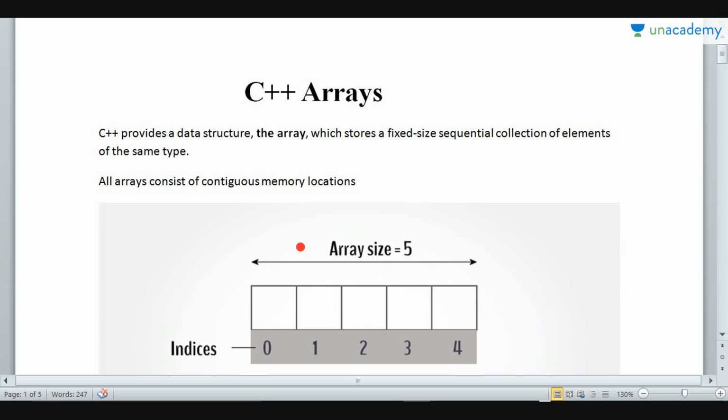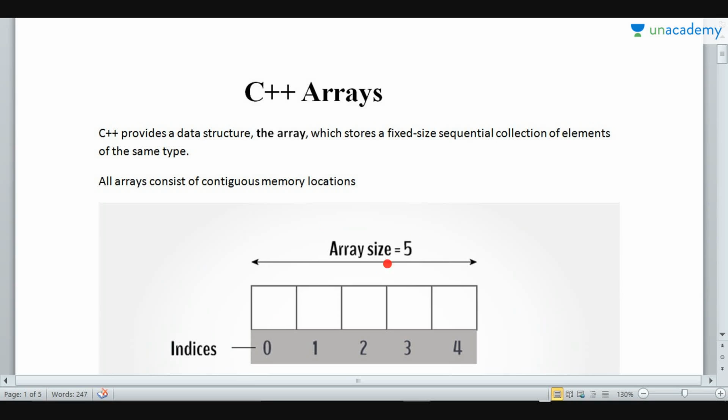An array is always stored in this way. And the elements stored in these boxes in the array are always of the same data type. That is, if the array declared is of integer data type, then the array can store only integer elements inside it. Okay. The next thing to remember is array indexing always starts with 0 and it ends with n minus 1, where n is the size of the array.